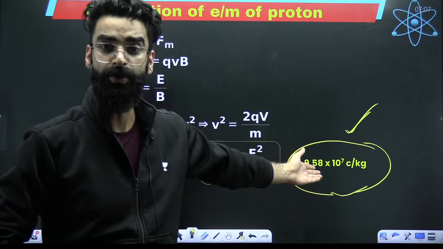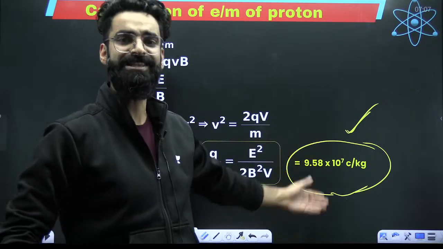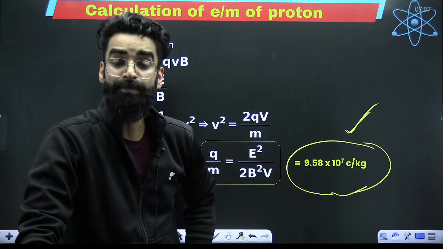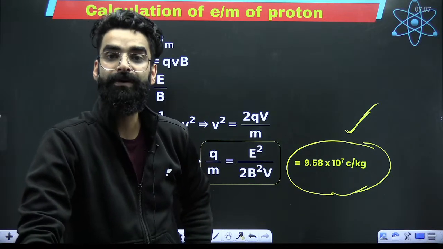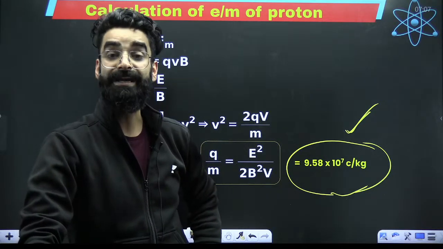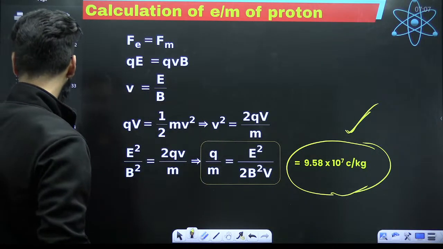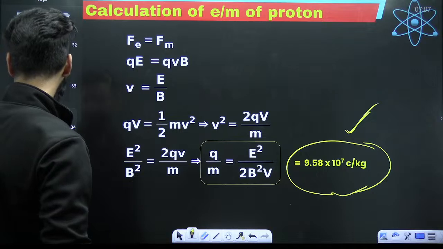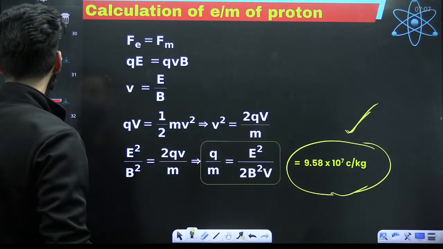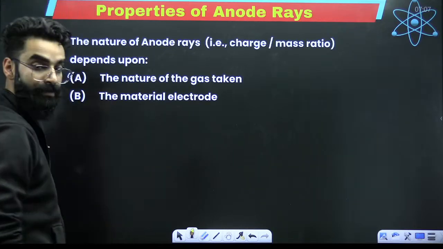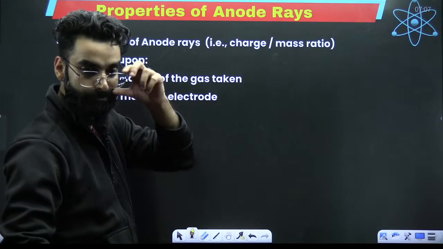So E by M ratio of those other positively charged ions will be different. So tell me whether E by M ratio of anode rays depends on the nature of the gas taken or not. Yes, it does.